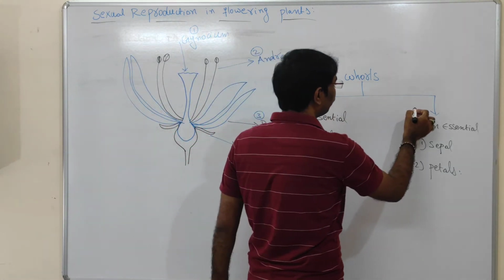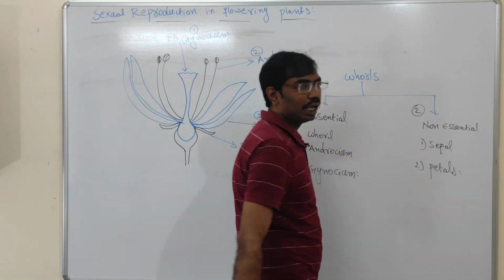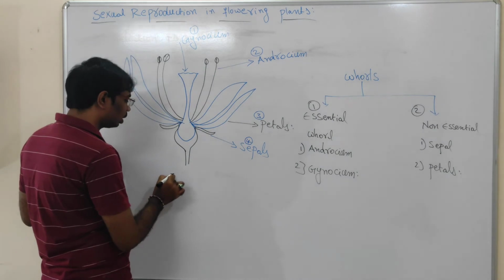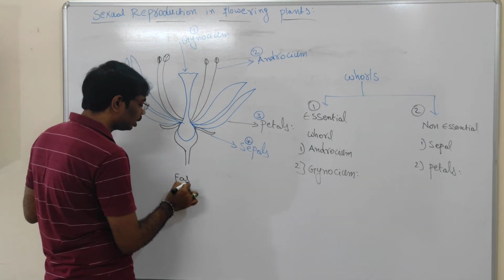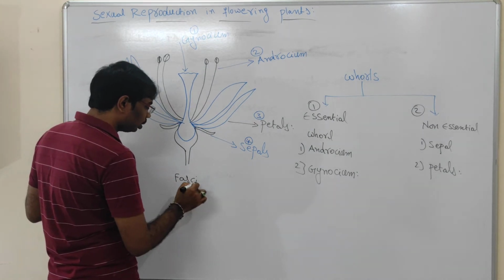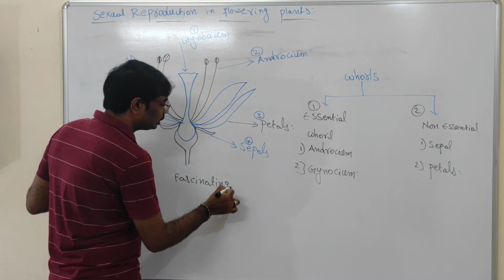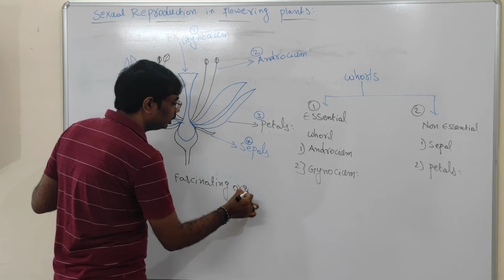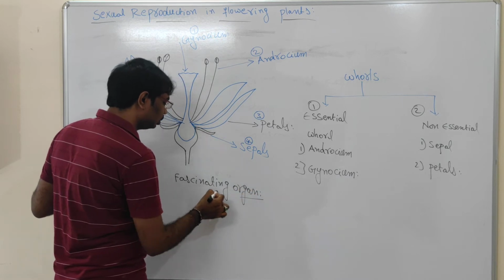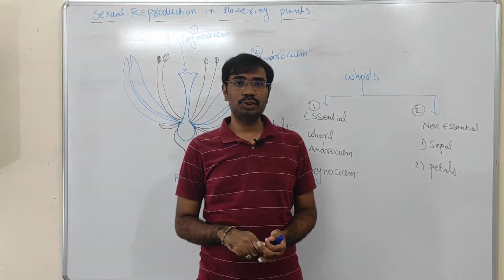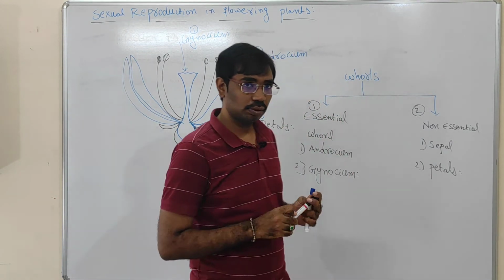Flower is a fascinating organ of the angiosperms. What is the meaning of fascinating organ? A very beautiful organ. So the flower is a fascinating organ in the angiosperms and it has some qualities.